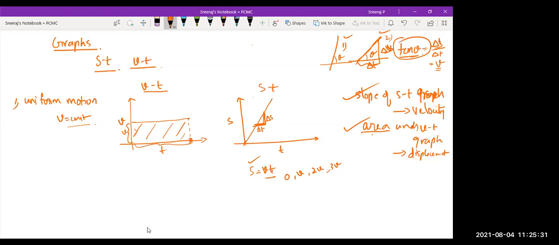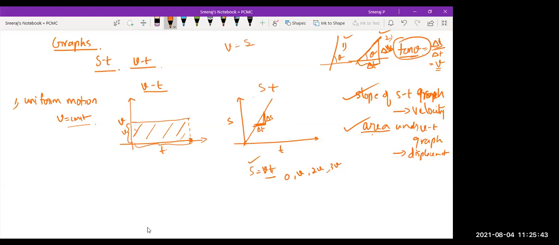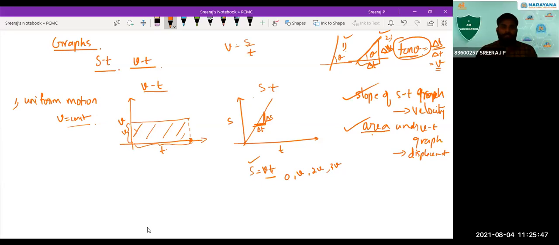Okay, because in that case, what you will be doing is displacement into time. What is that quantity? Displacement into time. See, velocity is displacement by time. So displacement into time gives a quantity like this. You can analyze it here only.